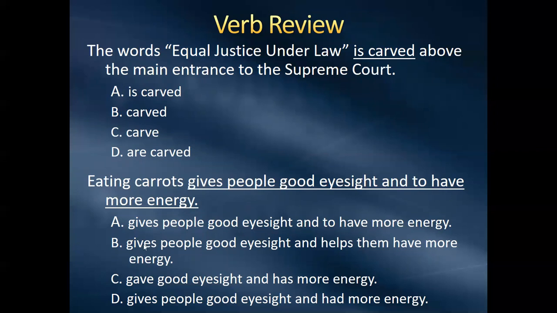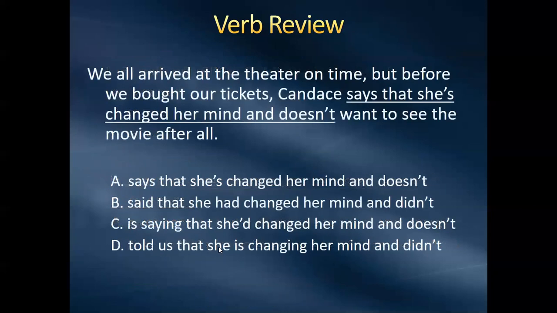Nope. Eating carrots gives people good eyesight and helps them have more energy. That sounds good. It's got gives, it's got helps. Let's just go ahead and look at the rest. Eating carrots gave good eyesight and has more energy. That makes no sense. And eating carrots gives people good eyesight and had more energy. None of them sound good except B. So we want to just make sure we're keeping that verb tense the same.